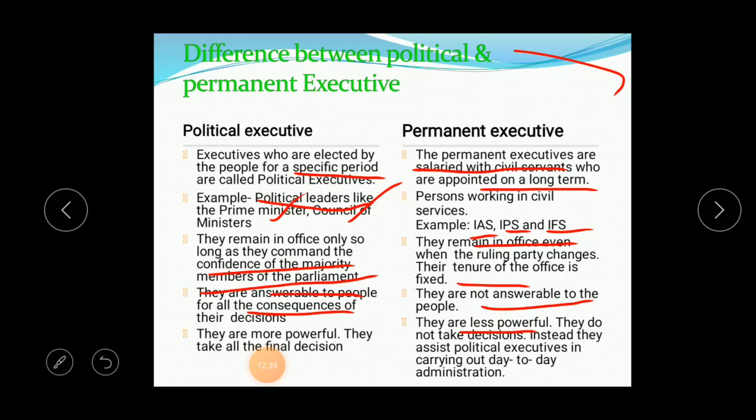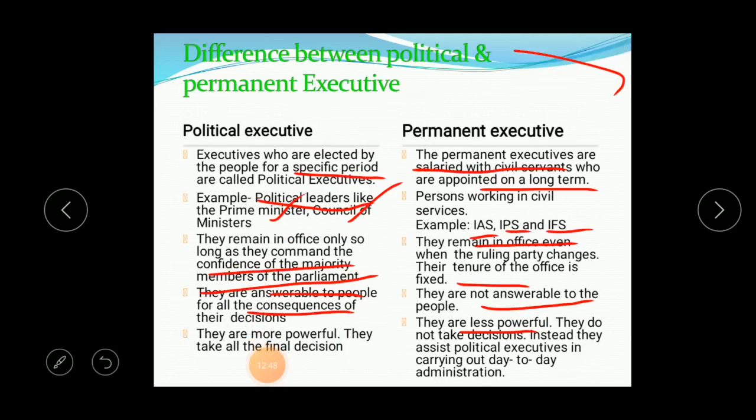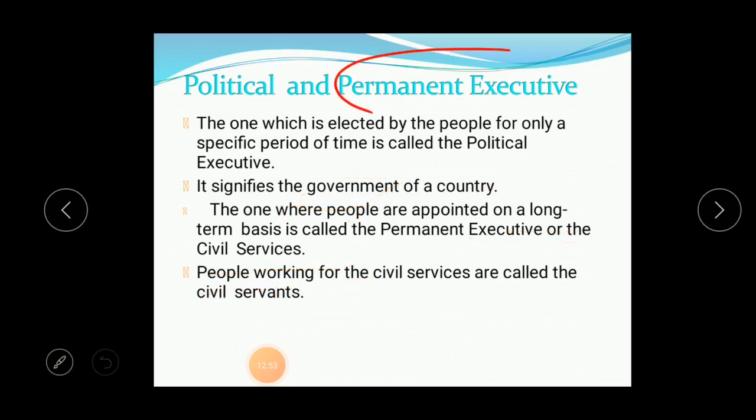Now we understood what is the difference between the permanent executive and the political executive. You got the idea? So we'll have a quick recap of this. If you see, we have the political and the permanent executives.